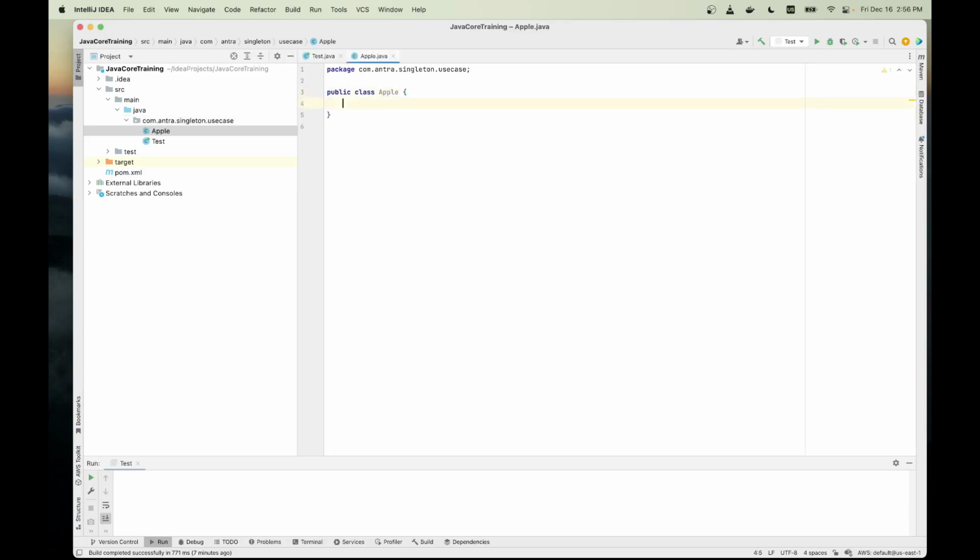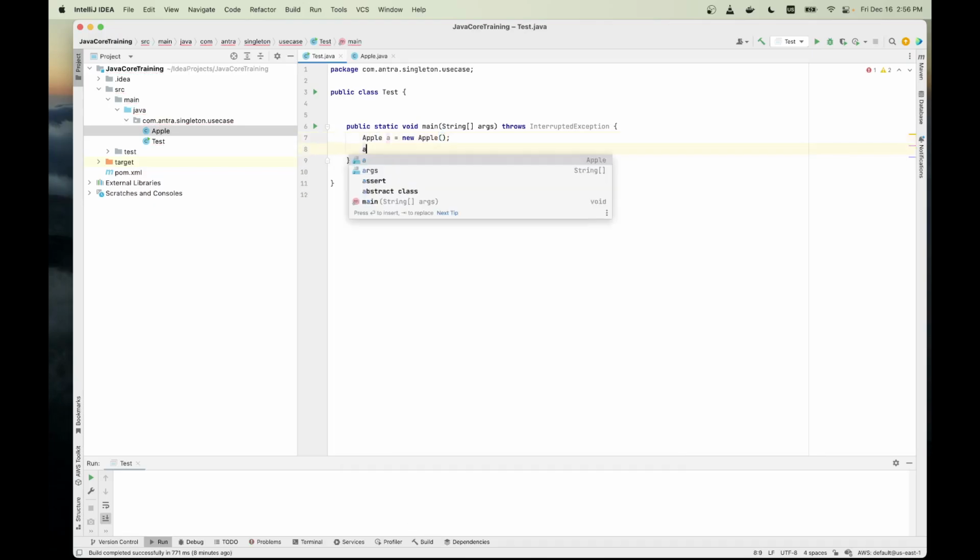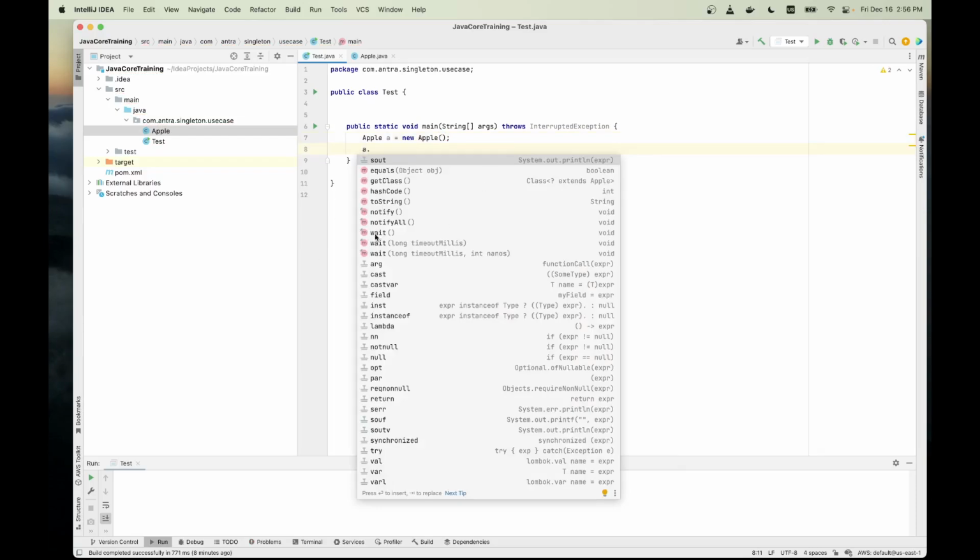We have a class called Apple, and then I'm just gonna give a color field. All right, and that's it. And in a normal class, normally we do an apple, and then there's no way we can call the color, right? There's no such field here at all.